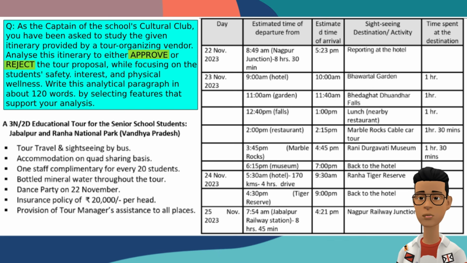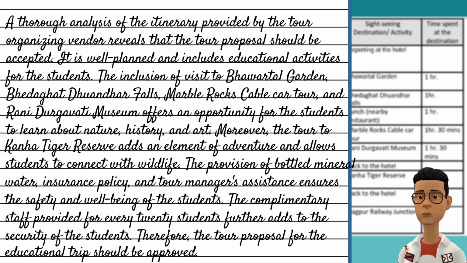You can say that the tour is well planned. Activities like the Marble Rocks cable car tour and a trip to the museum make it an educational tour. There are also natural places. Services like bottled mineral water, insurance and the tour manager's assistance ensure the safety and well-being of the students. Therefore, the tour proposal for the educational trip should be approved.